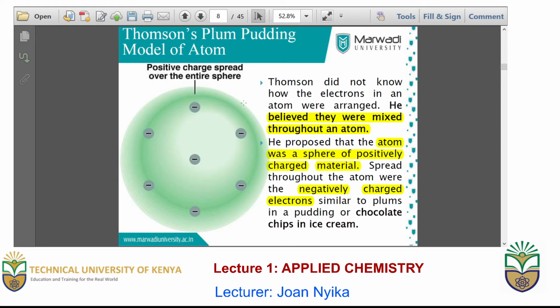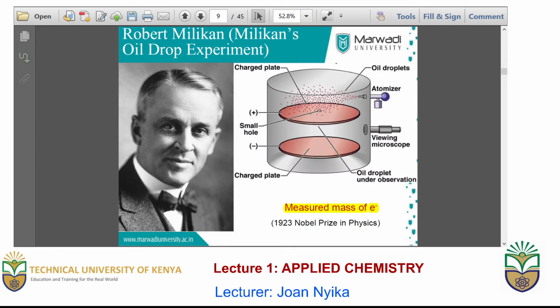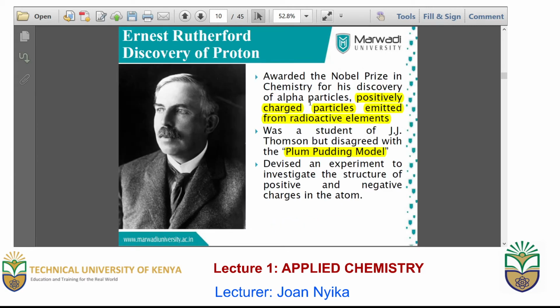However, within it were spread negatively charged particles, and he assumed this scenario to be the same as the plums that are found in pudding, or the chocolate chips that are found in ice cream. This is what we commonly refer to as the plum pudding model.